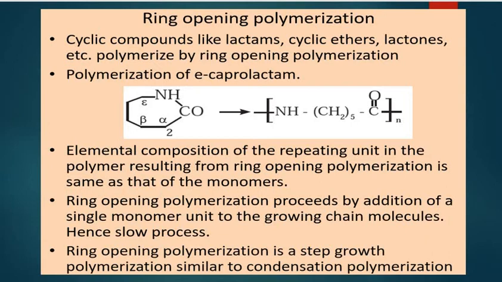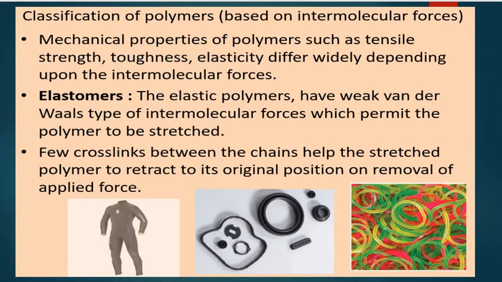Now, on the basis of intermolecular forces, the first category is elastomers. Elasticity is the property exhibited by such polymers, and elastic polymers have weak van der Waals type intermolecular forces which permit them to be stretched.